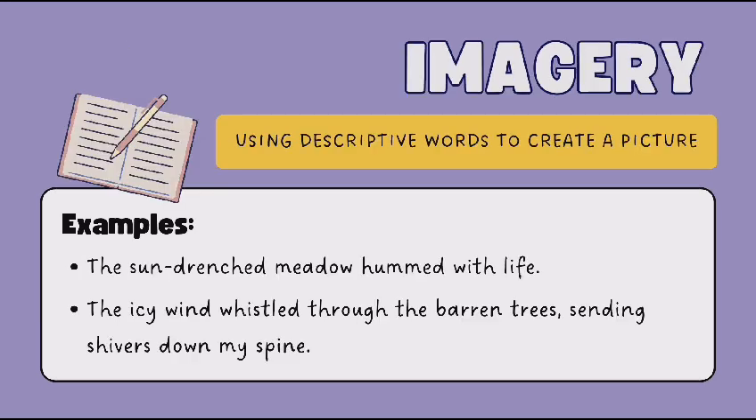Another poetic device is imagery. It is used when descriptive words are used to create pictures. For example, the sun-drenched meadow hummed with life. Here, descriptive words are used to create a picture in a reader's mind in a poem. The second example is the icy wind whistled through the barren trees, sending shivers down my spine. Here, the icy wind is shown like a scene in a reader's mind so that the reader can imagine it.